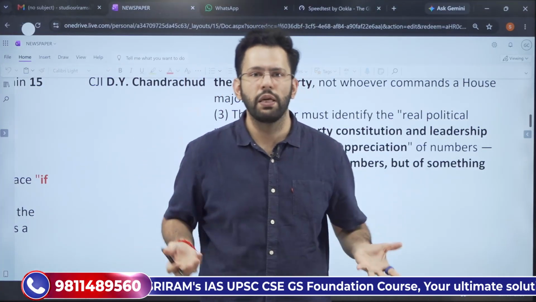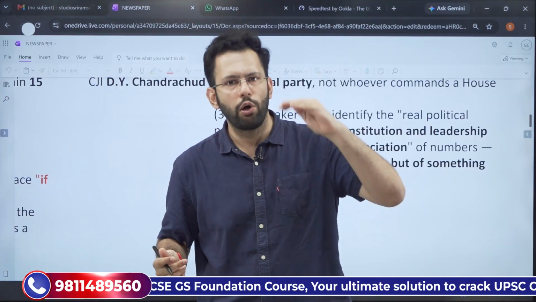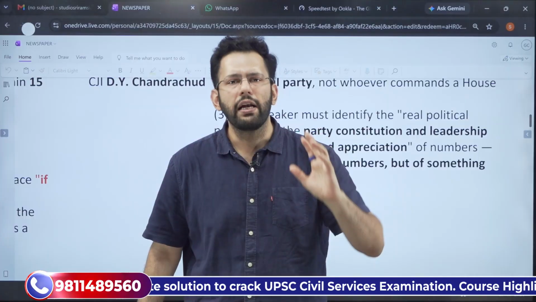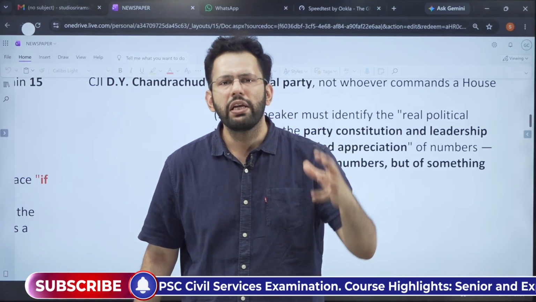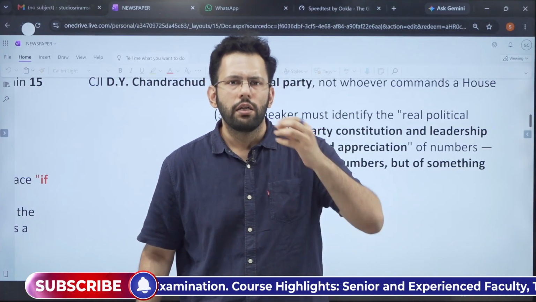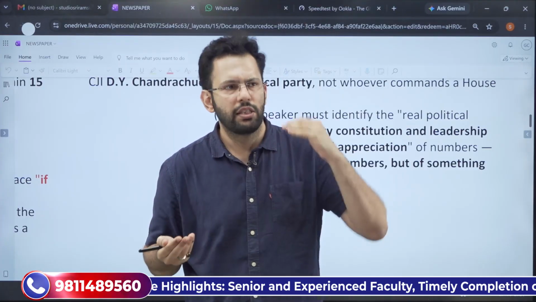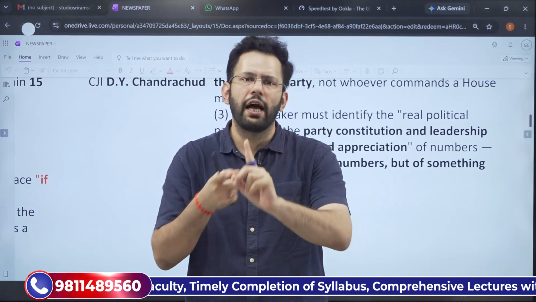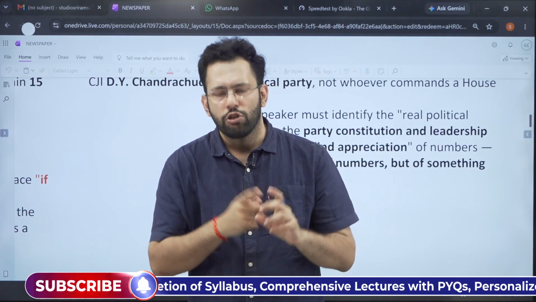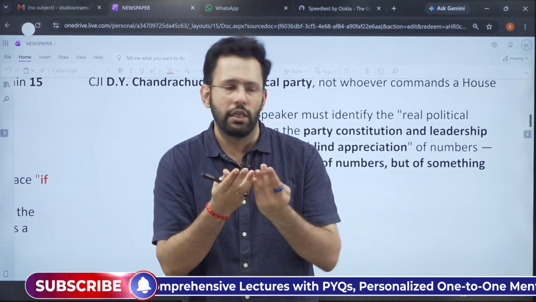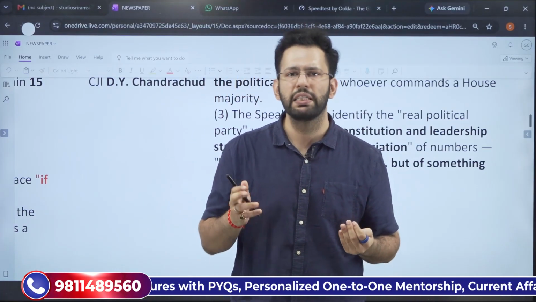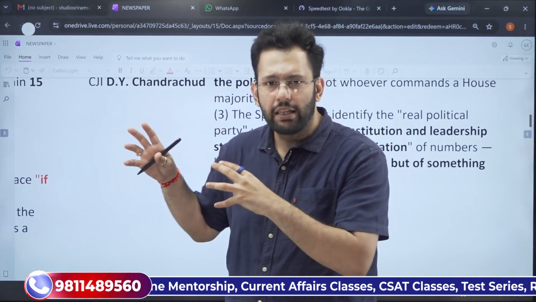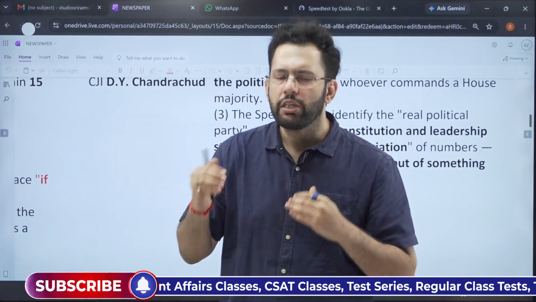In reality, what is being followed? That paragraph 4 clause 2 can be read separately from paragraph 4 clause 1. And when it can be read separately, we can here conclude that deemed merger has taken place. This was followed in Goa. This has been presently followed in the TMC case and also the Shiv Sena case. So this is where the whole debate is. Now we have to wait for what the Supreme Court will give as judgment in the Goa case. And this discrepancy that is arising because of the problem in interpretation has to be solved.